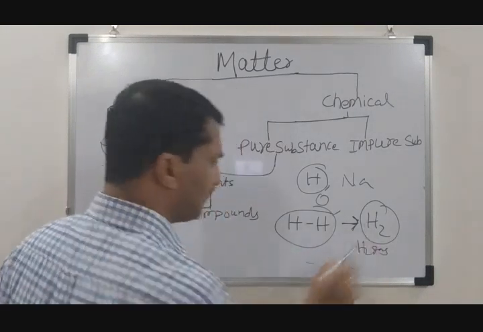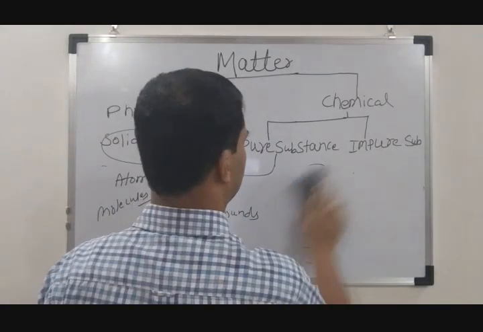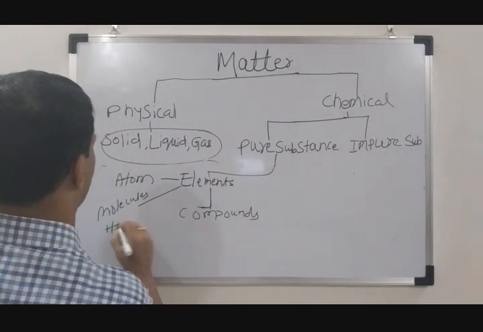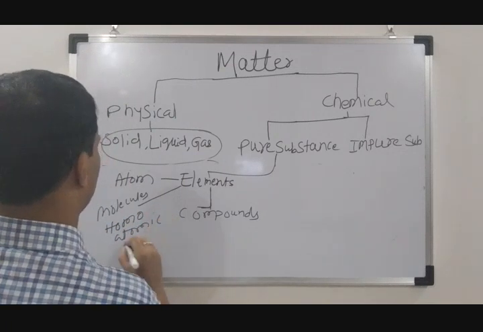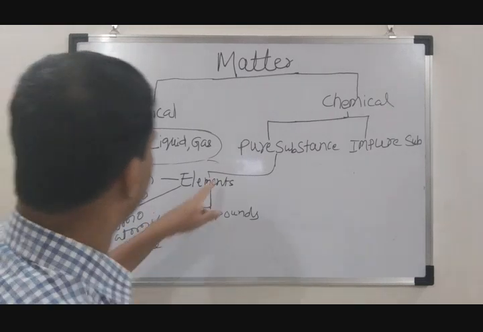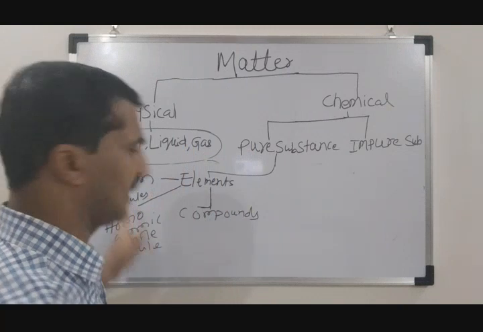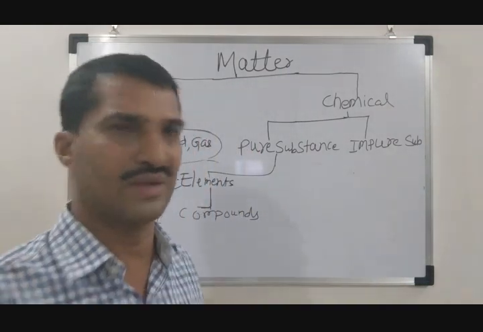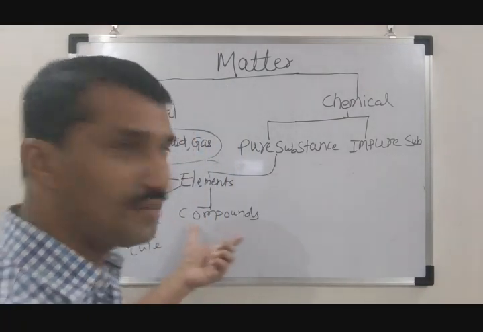Because here the same kind of atoms are combined together, I can call this molecule a homoatomic molecule. Homo means similar. That means an element exists in two forms, one is the atomic form and the other is the homoatomic molecular form. Okay. Then what is a compound?